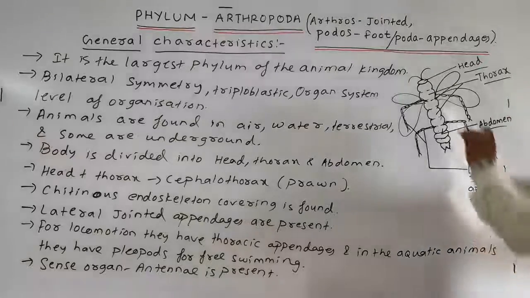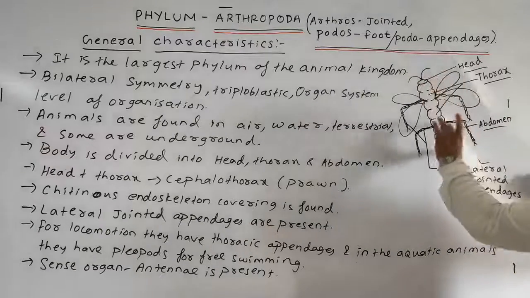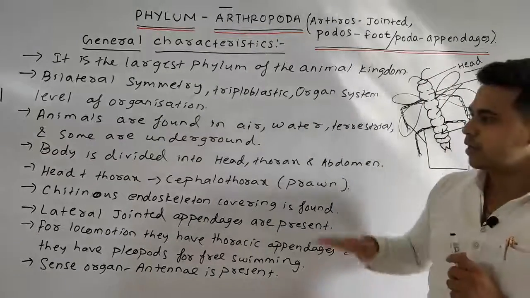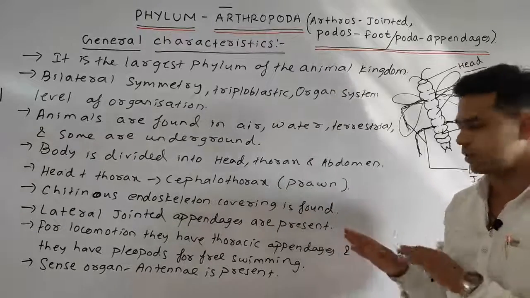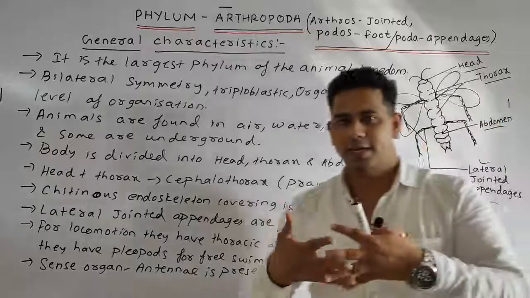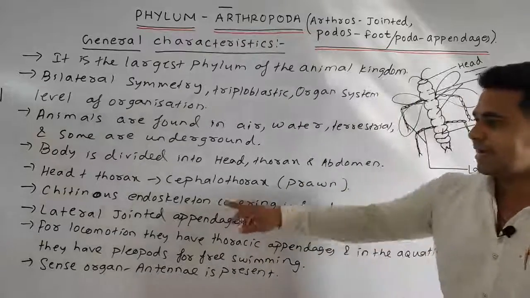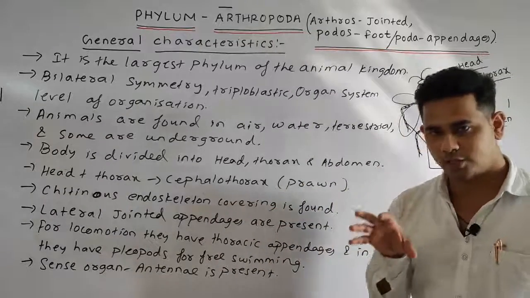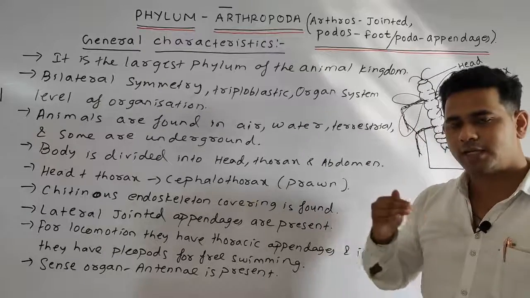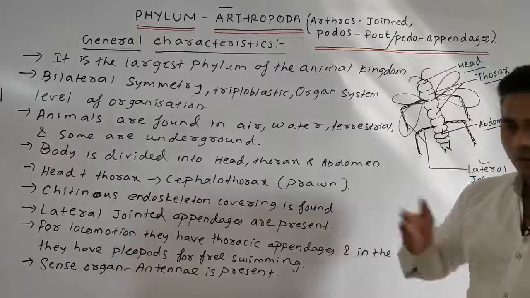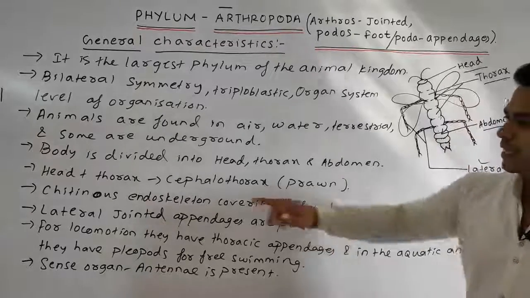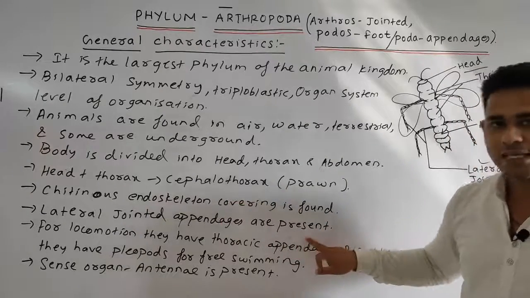Body is divided into head, thorax, and abdomen. Head plus thorax is called the cephalothorax, found in the prawn, where they are fused with each other. A hard chitinous endoskeleton is found, which protects the tissue beneath it from any sort of injury. Then lateral jointed appendages are present.